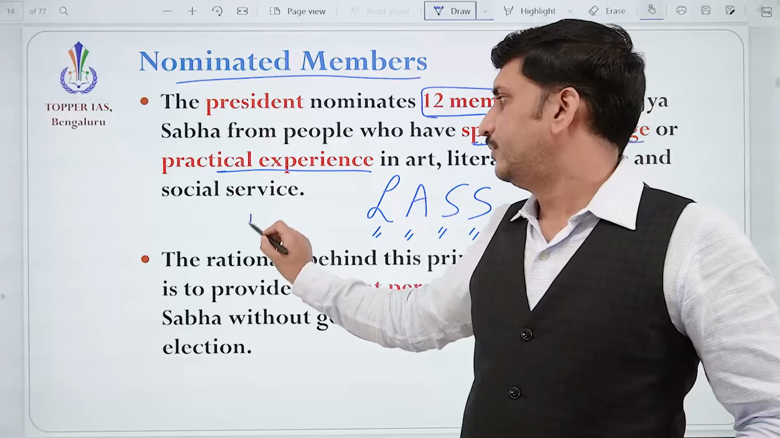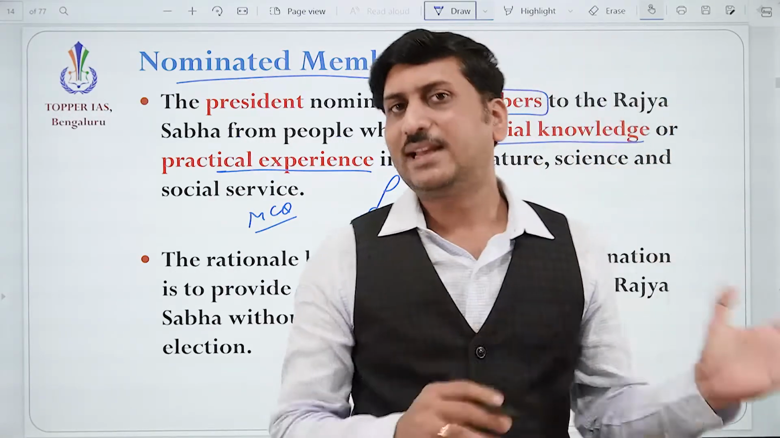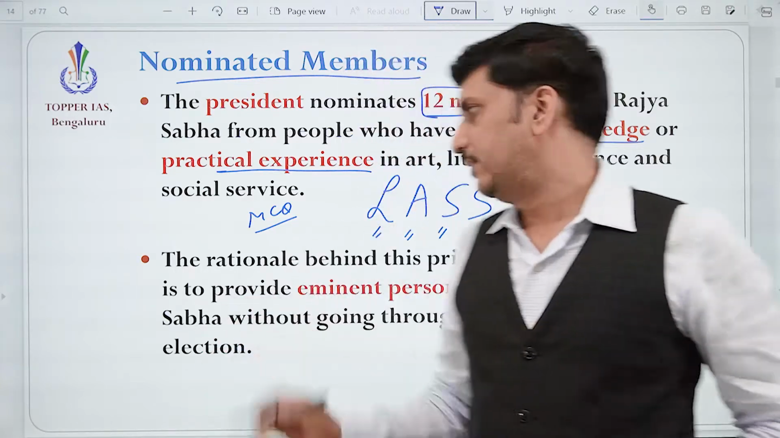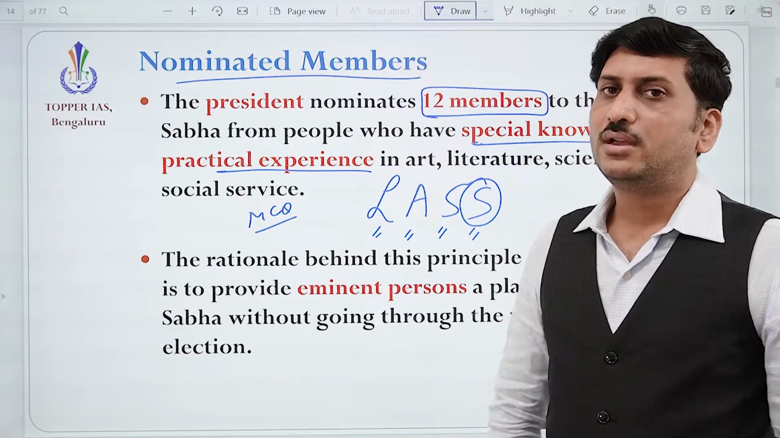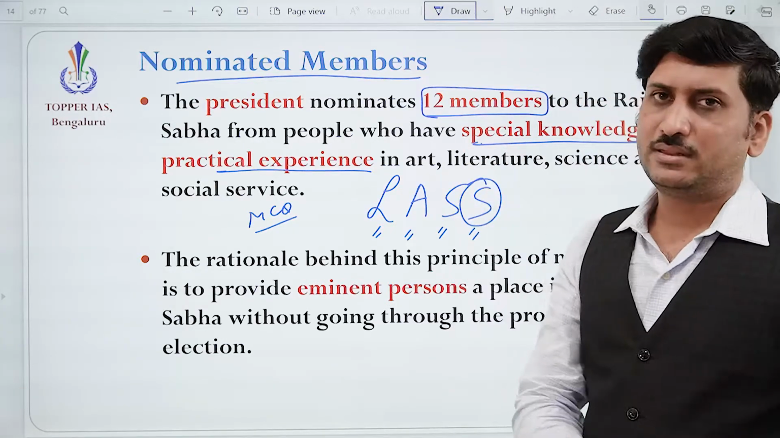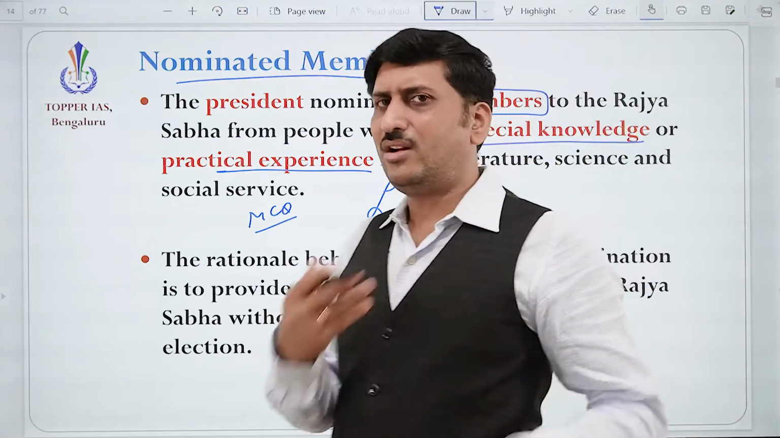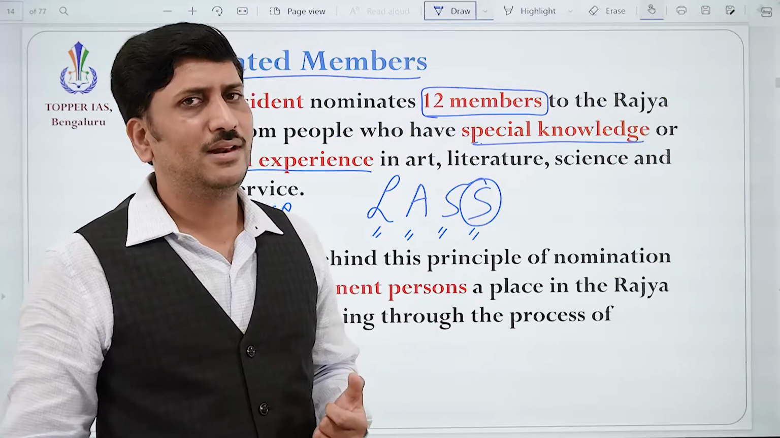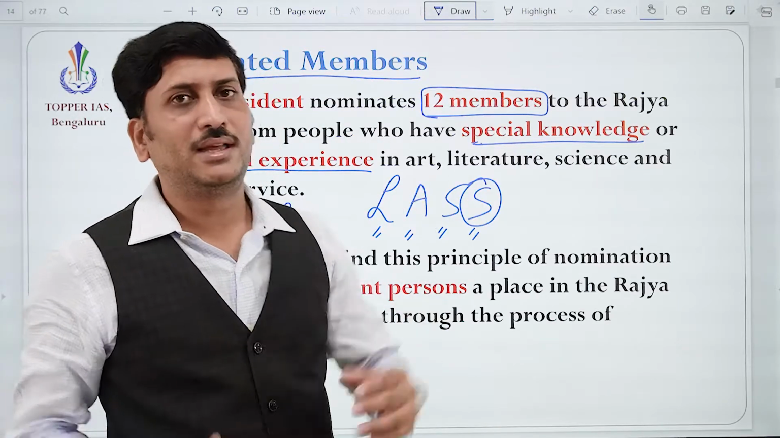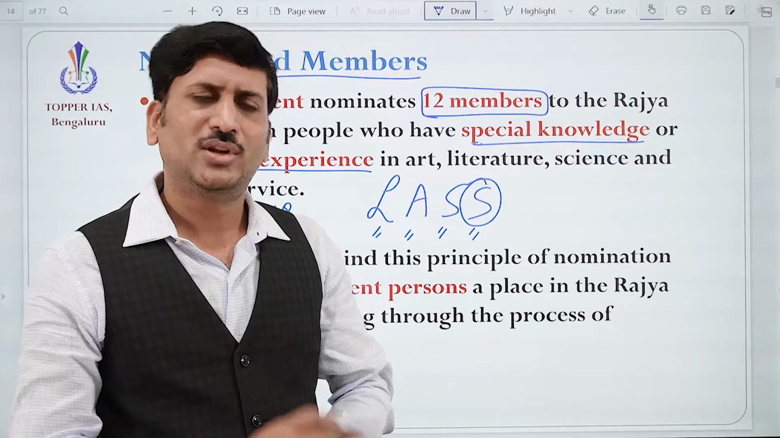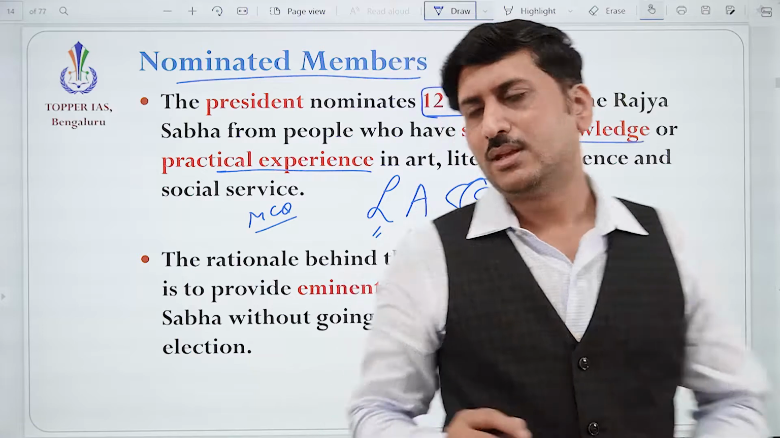Sometimes they will mislead you. They will also ask sports. See, that category is not there. So he was nominated in the category of social service. So you have to remember, they will confuse you. If you are clear, okay, these are the only fields. If you are not studying and remembering these important points very well, definitely it will confuse your mind. Oh, it may be there, I have not forgotten, it may be there, sir has not told us. Not like that. Okay. So remember LASS. Okay. Fine.